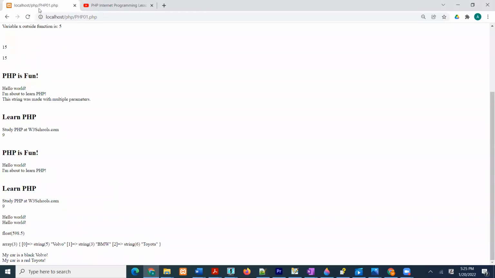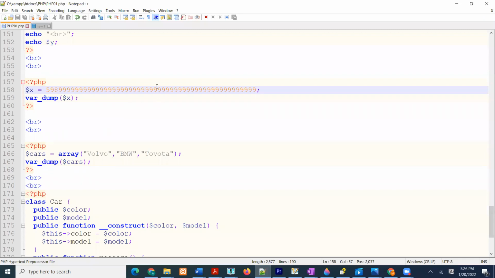Let's refresh it, and you see a change into float, because when we declare it as a float, then we can store such a big number. In integer space we can't, and you guys can see that it was integer before, but now when the number becomes very long, it is automatically changed into float. All right.